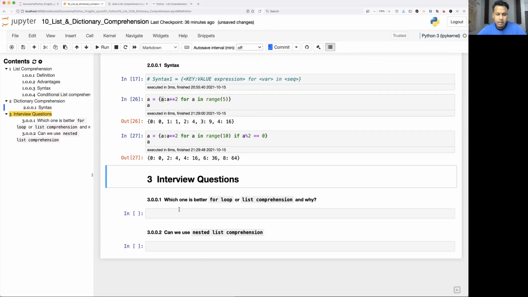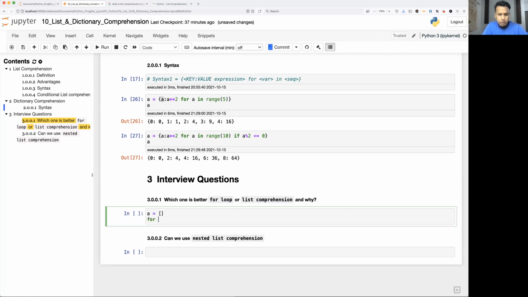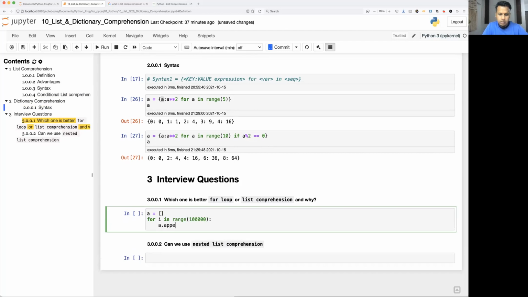The first very important and very famous question is which one is better: using a for loop or list comprehension. The answer will be list comprehension. I can prove it with an example. Let's say you are going to create a list having 0 to 10,000 elements. I'm going to create one empty list and use a for loop, for A in range, let's say 10,000 or maybe 1 lakh, and append A.